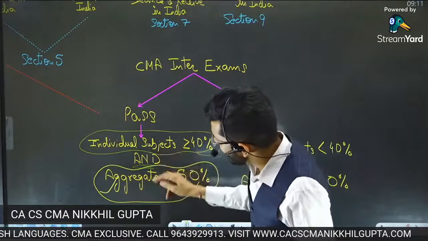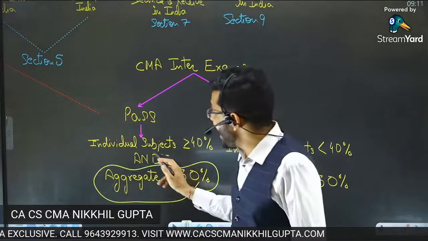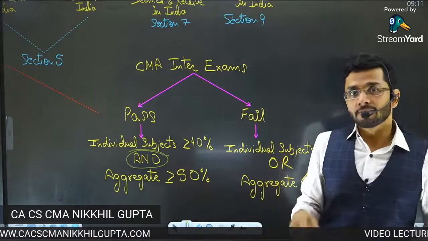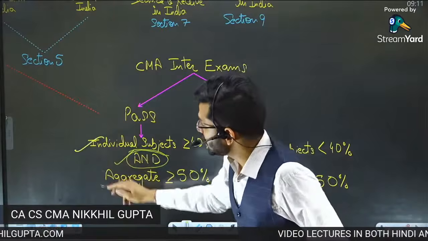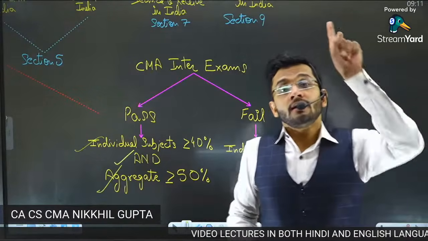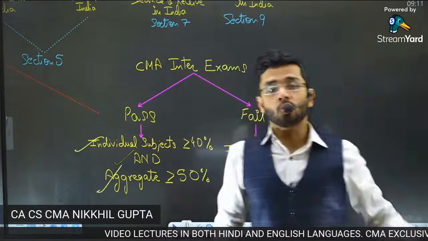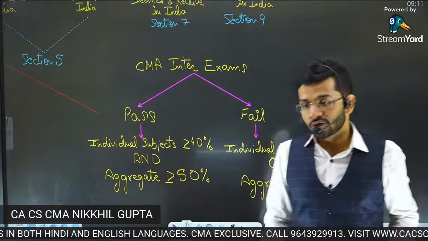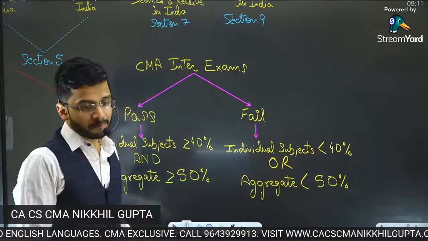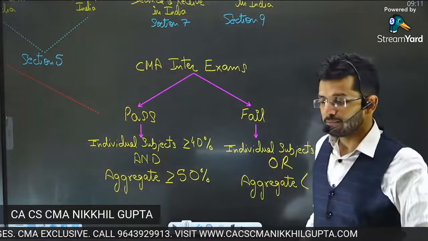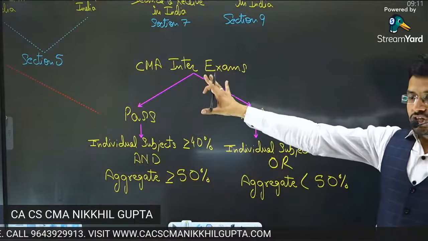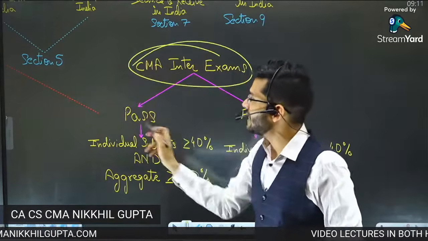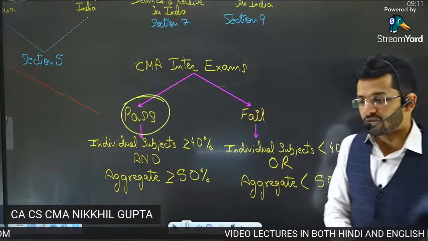Guys, the conjunction which is adding these two parts is and. So now my question to you, which you have to answer in the comment box: this and means both the conditions are to be satisfied, or even if one condition is satisfied, that is also okay. I want the answer in the chat box. What is the condition of qualifying CMA intermediate exam? How do you pass in CMA intermediate exam? That is what I'm asking.